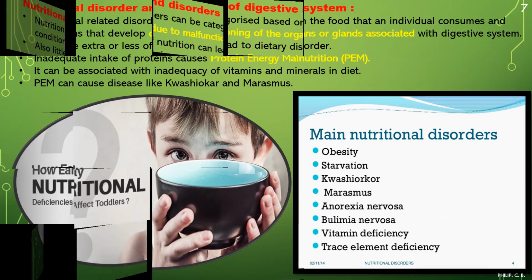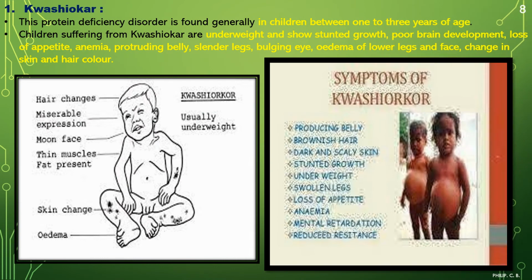Now we take them one by one. Kwashiorkor. Now see the image. By seeing the image, you may feel very bad, sad, right? Those who are getting proper food, a proper diet, we don't respect that food. Mother might be cooking very delicious food at home, but we happen to eat junk food from outside more often, right?